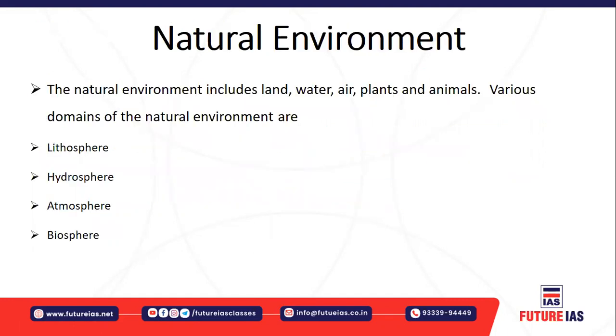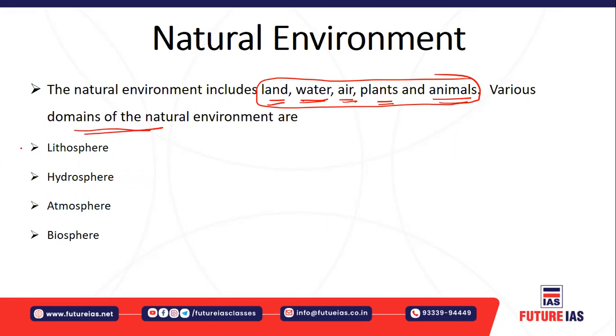Next, understand the definition of natural environment. When you say the natural environment, it includes land, water, air, plants, and animals. So the natural environment basically consists of these components. And when you talk about the domains of the natural environment, first of all is the lithosphere, which predominantly consists of the solid land surface.